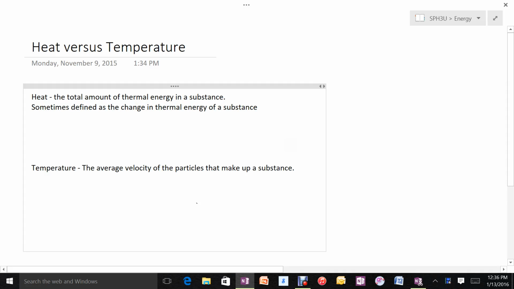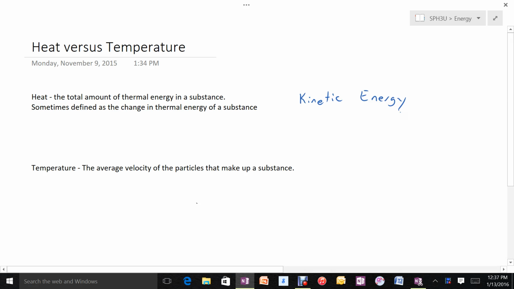Heat versus temperature. Heat and temperature are two words that we sort of use similarly, but they mean slightly different things. Heat is the total amount of thermal energy in a substance. If you imagine that all of the substances that we think of are made up of tiny particles, and those particles are constantly in motion, then heat is the kinetic energy associated with the motion of those particles.